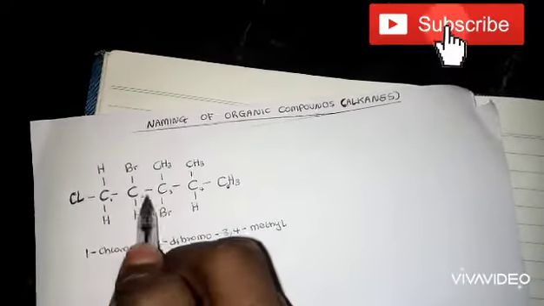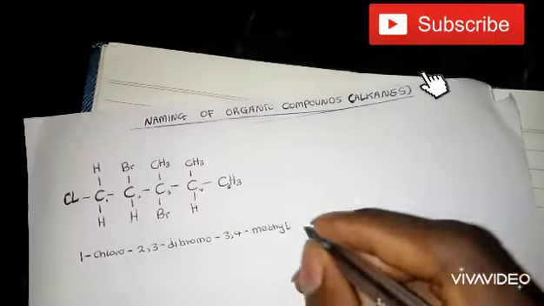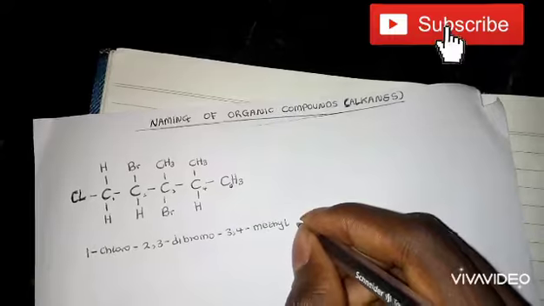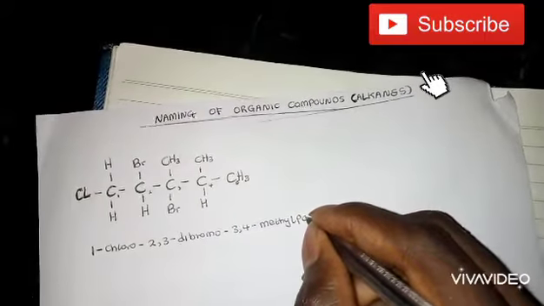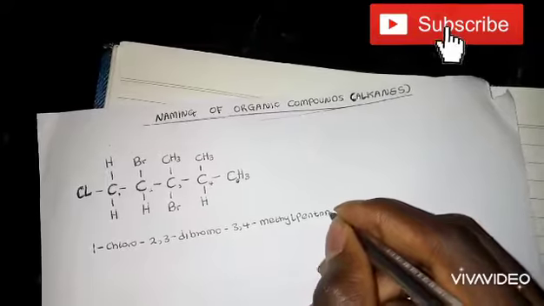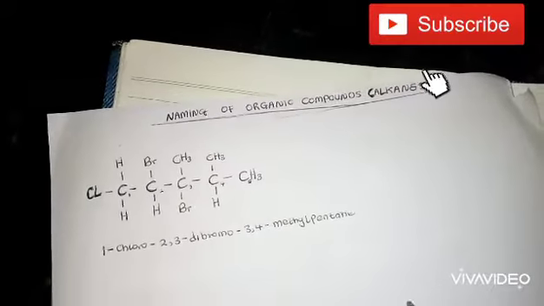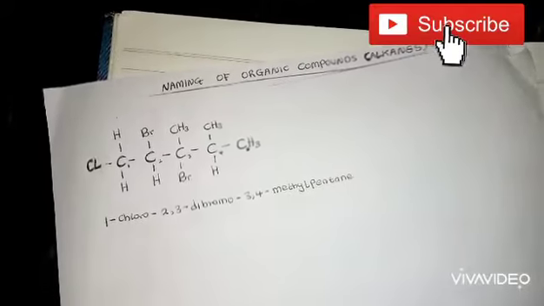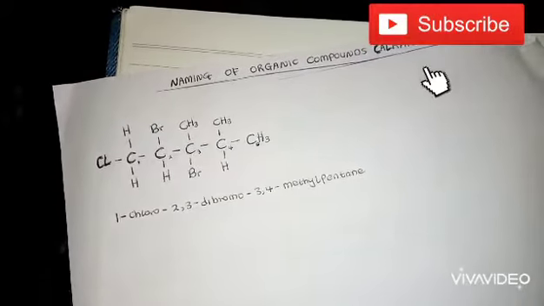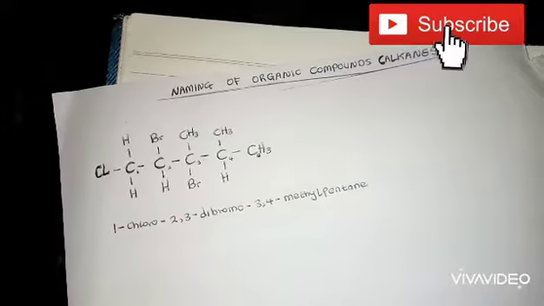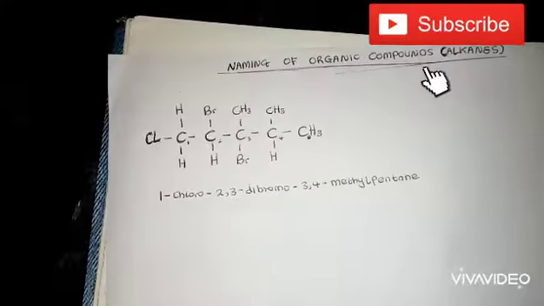Remember, the longest carbon chain is 5. And remember, any organic compound that has 5 carbons is pentane. So this is the name for this compound. As you can see, there is nothing difficult in naming organic compounds. It's just too simple. It's just for you to follow the certain pattern, and then you get everything right.